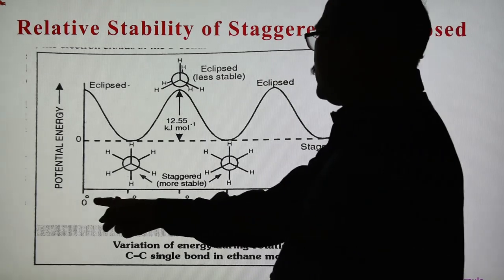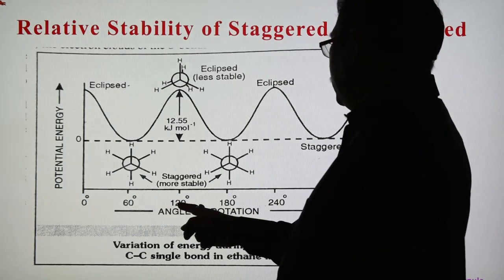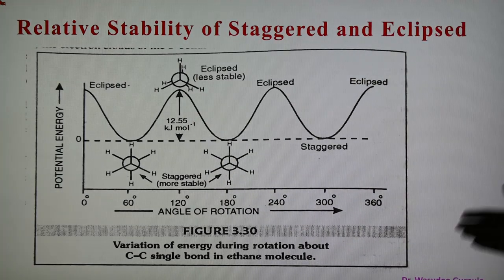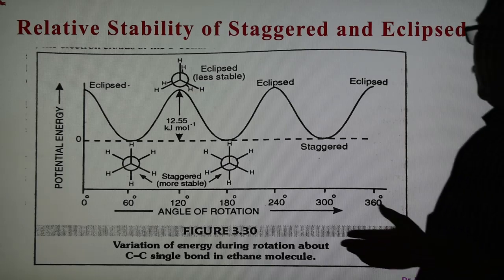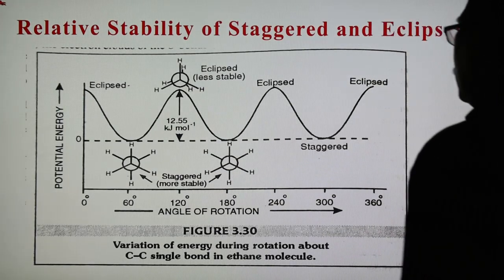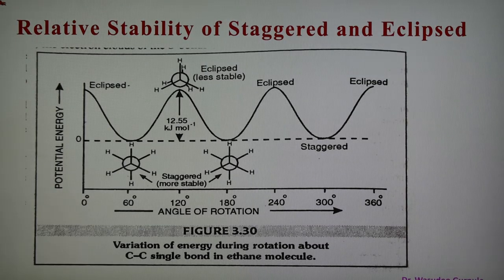The rotation is shown at 0 degree, 60 degree, 120 degree, 180, 240. So in this way we obtain two types of conformers, that is eclipse, then staggered, eclipse, then staggered, and different arrangements are obtained. So this is the variation of energy during the rotation of the carbon-carbon single bond in the ethane molecule. The staggered molecule is more stable because its energy is less, and in the case of the eclipse molecule the energy is high, therefore it is less stable.